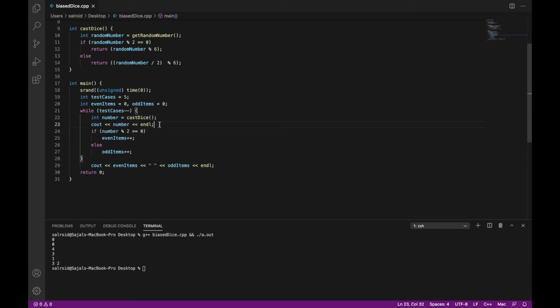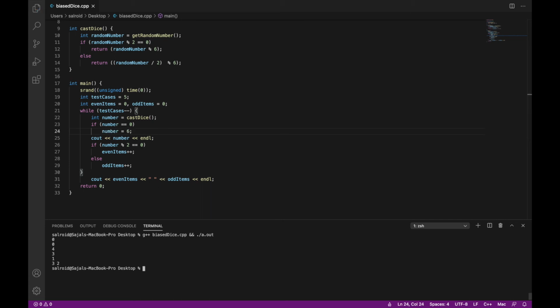And one more thing we want to do here is whenever I am getting a number equal to 0, I want my number to print as 6. Again I have run it. Now again you see that I have got more even numbers than the odd numbers.